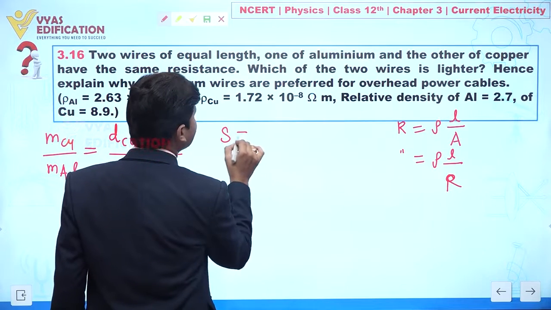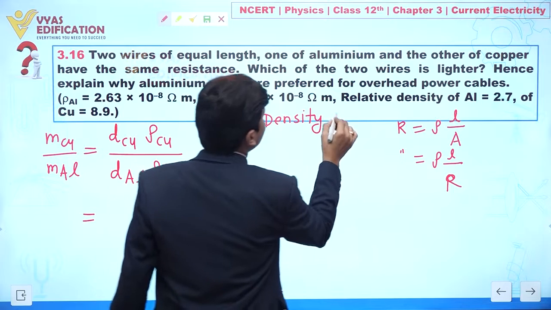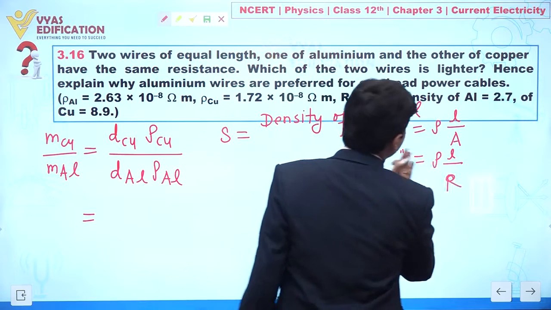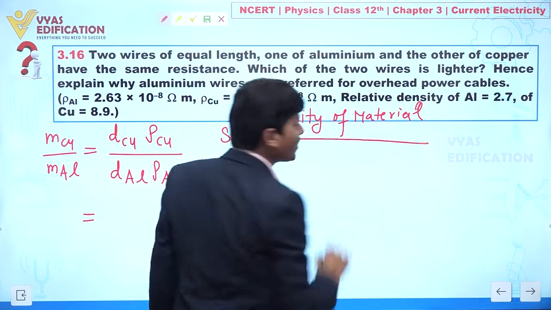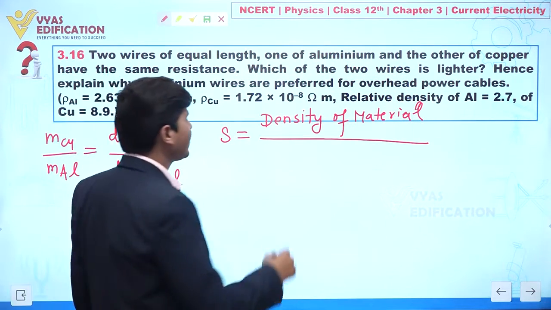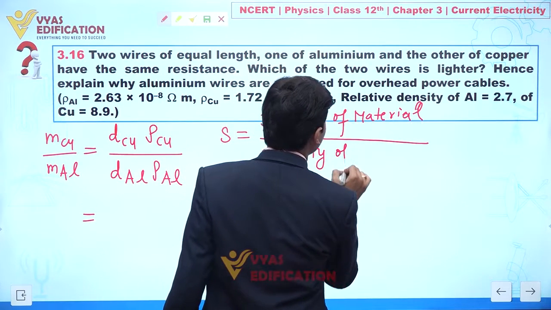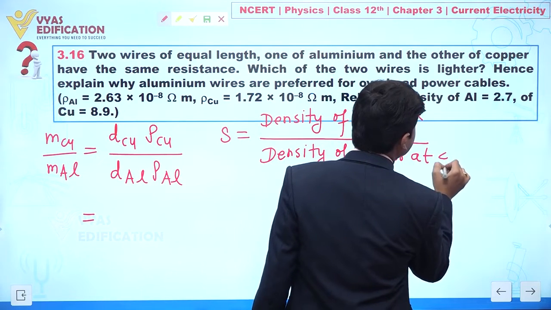Relative density is defined as the density of a substance divided by the density of water at 4 degrees Celsius.